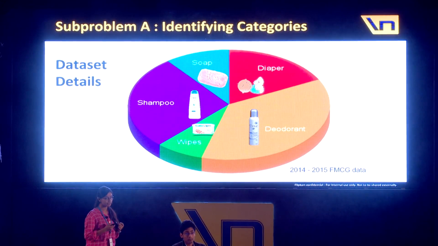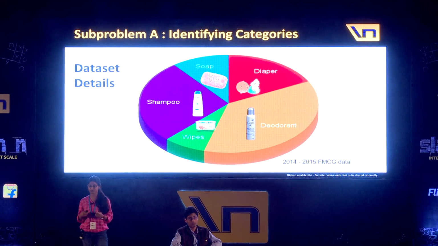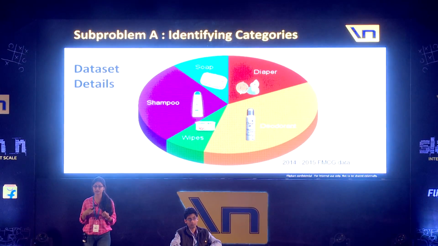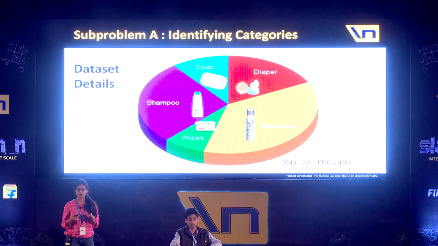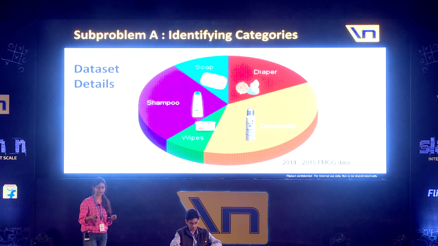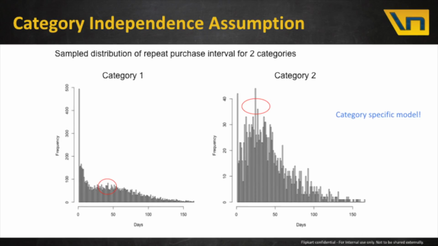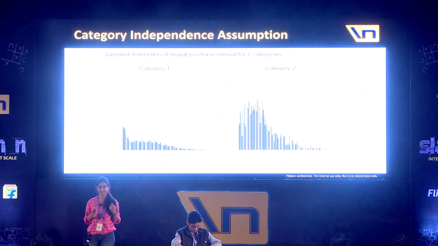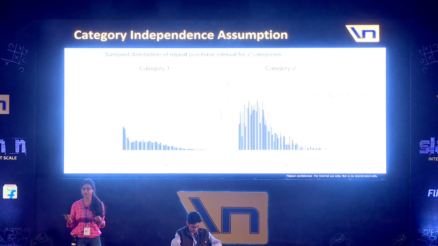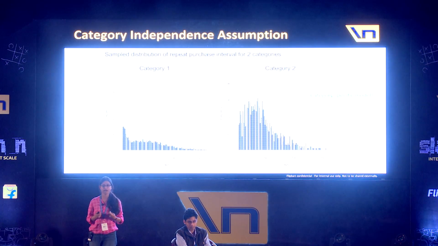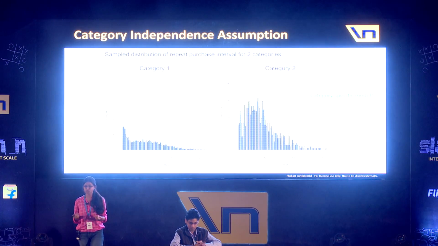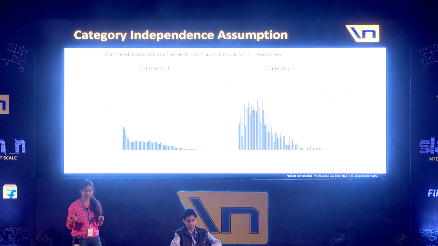So these are the categories, these products we use on a daily basis, and either we order them offline or online periodically. So in these categories, such patterns are very frequent. But we can say that the repeat purchases are different for different categories. For example, I might be using shampoo twice in a week, but bathing soap I'll use daily. So the purchase interval for each category will be different.